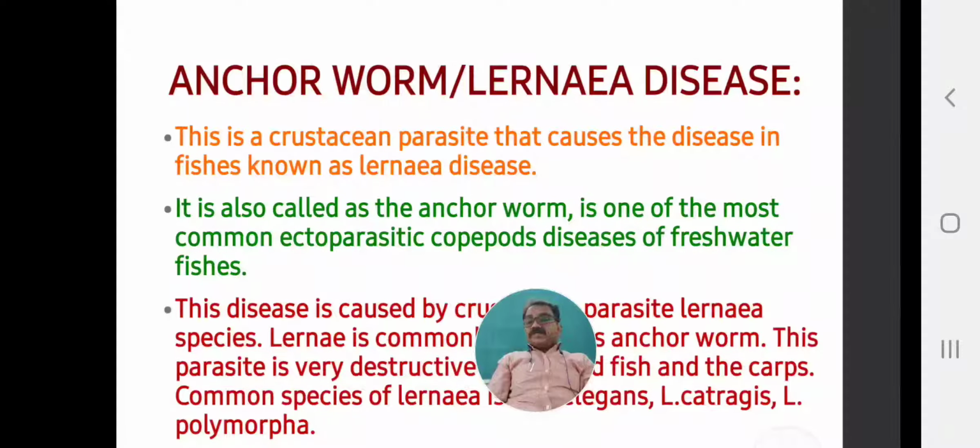This Lernaea crustacean is also called anchor worm.